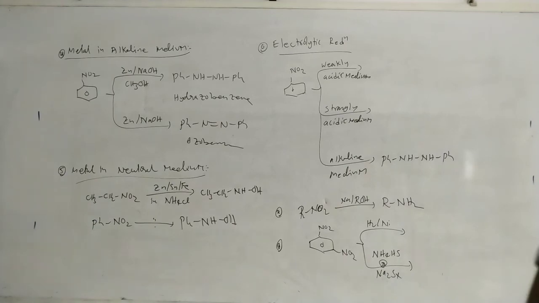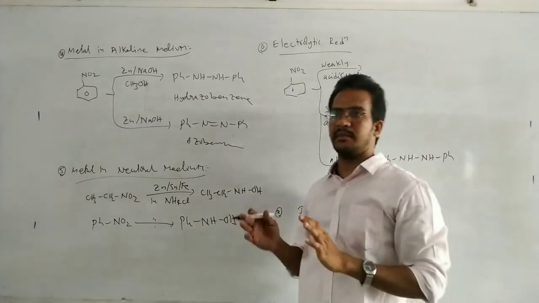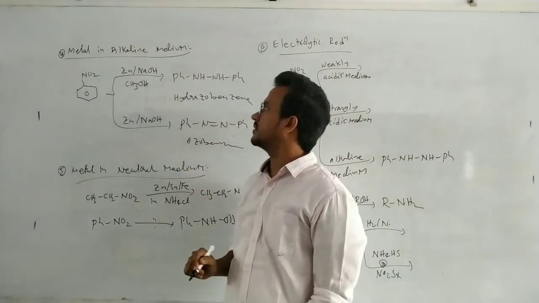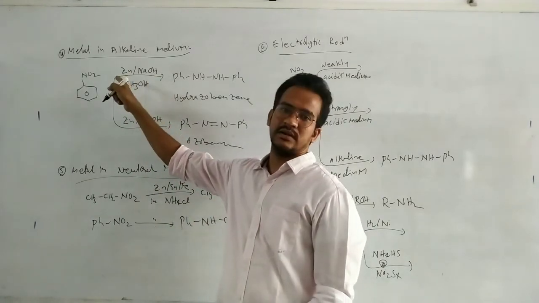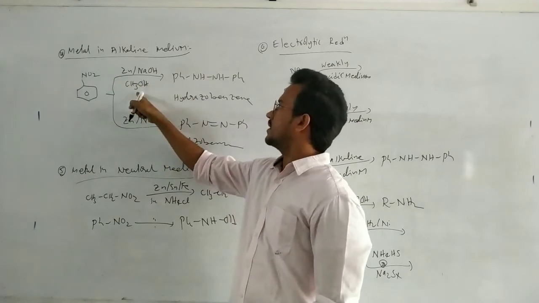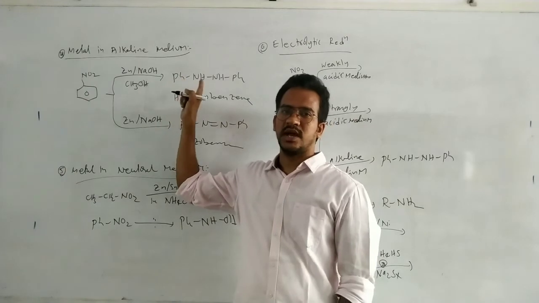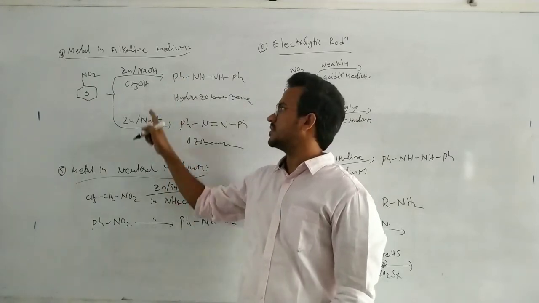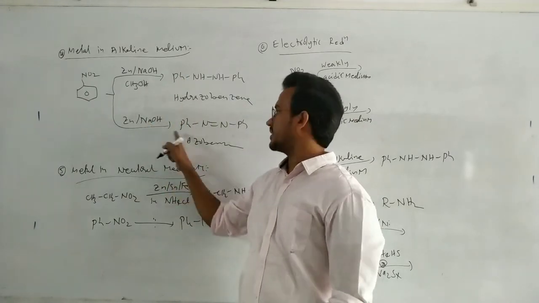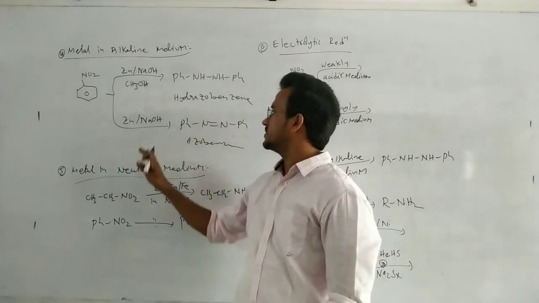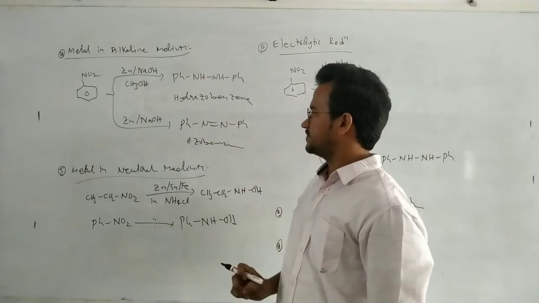Some more reactions. Now, metal in alkali medium: zinc with NaOH, alkali. Metal means zinc, tin, or iron. Along with methyl alcohol, hydrazobenzene, PhNH-NHPh, is the product. Without methyl alcohol, we get just azobenzene. Remember these reactions, azobenzene and hydrazobenzene.